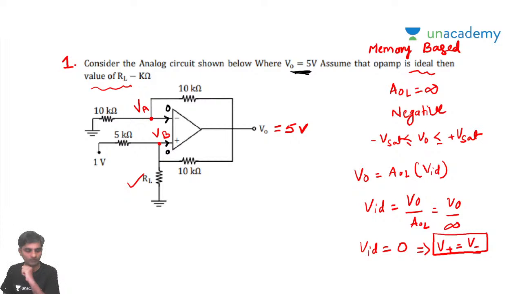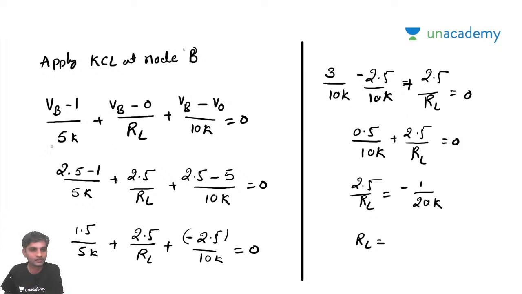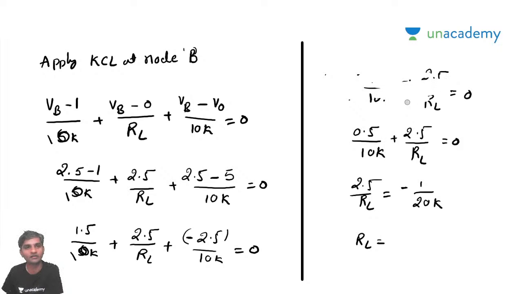I think in the given problem, this is also 10K. I think this is also 10K. So if that is the case, we'll get it very easily. So this is also 10K. So then I need not do this multiplication part. If this is also 10K, just a second. I'll do one thing. Just a second. This part is not required.